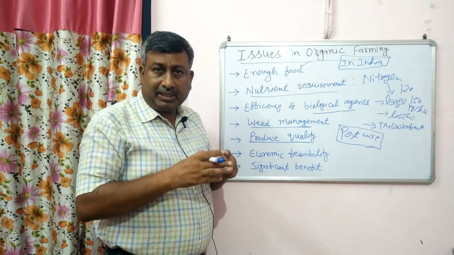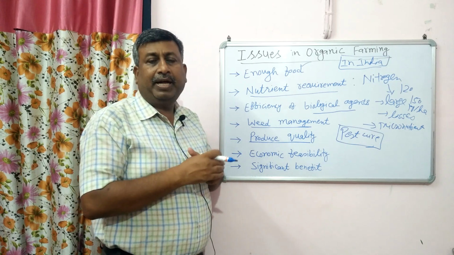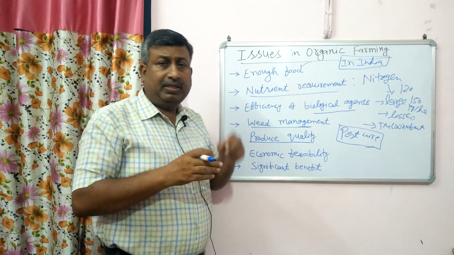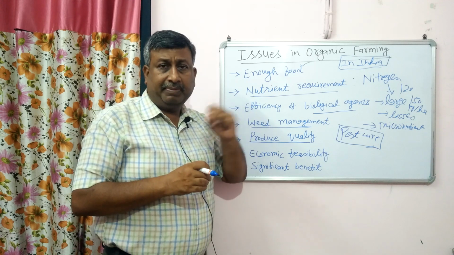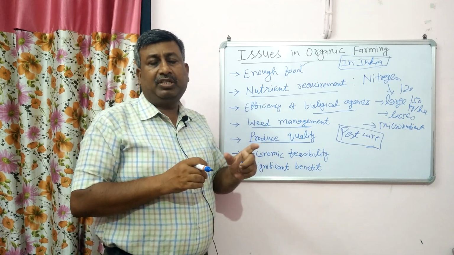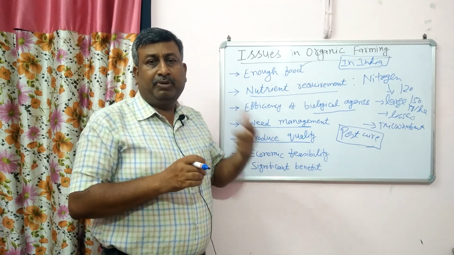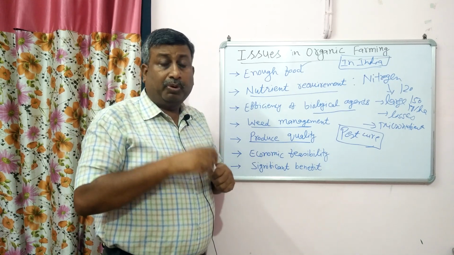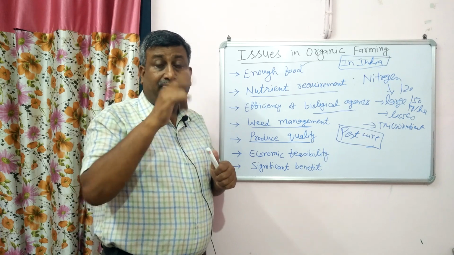Definitely it is free of chemicals because we are not applying any pesticide, fungicide or insecticide. Definitely it is free from toxic chemicals. But when we talk about the quality with respect to amino acid profile, how many amino acids are there, protein content or the fat content or carbohydrate content. So protein content is more than that of conventional farming.